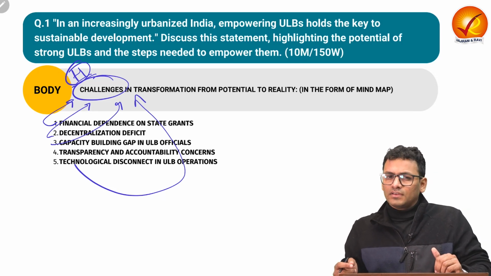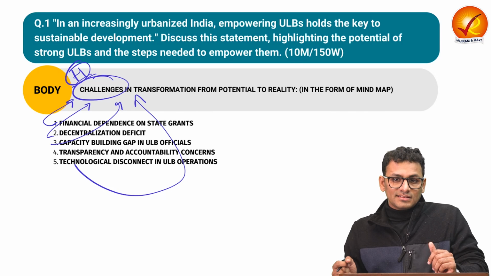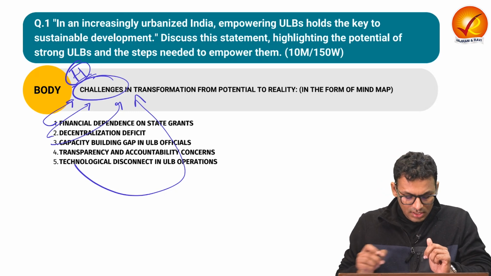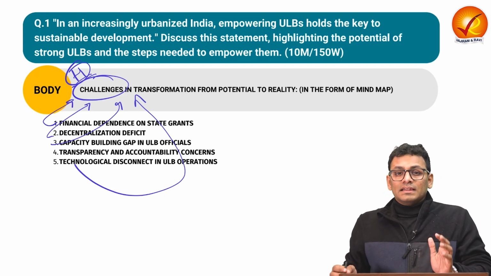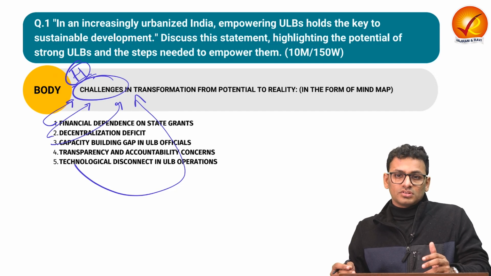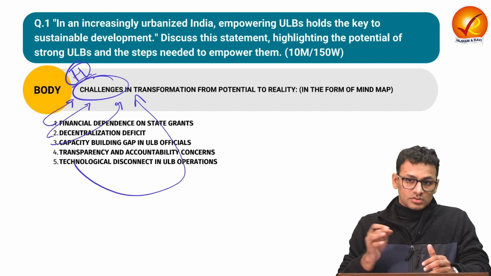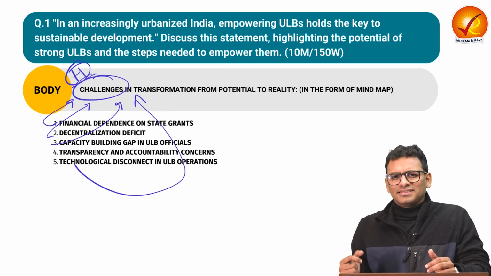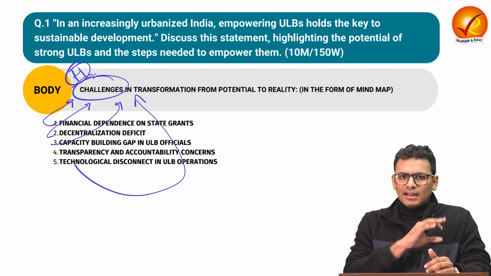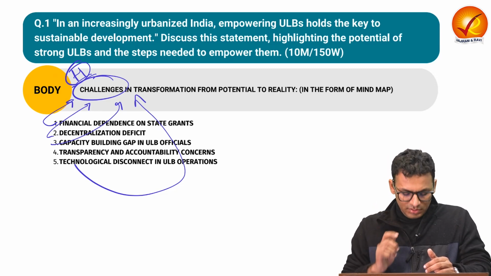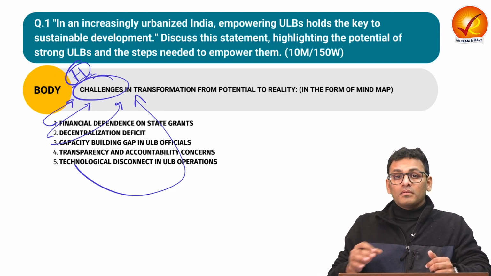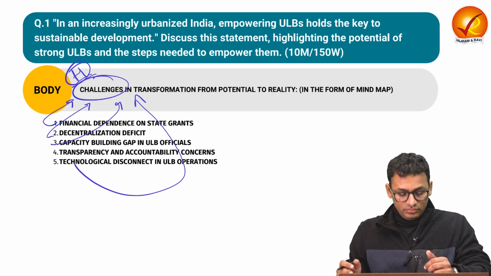Firstly, financial dependency. We have seen how financial decentralization has not been realized and ULBs are very much dependent on the state for funds. Second, with respect to the decentralization deficit, the very nature of those institutions through the 74th Amendment Act was to make sure that decentralization is realized. But we have seen that the state and center still dominate the discourse, and that kind of deficiency of decentralization is visible in ULBs. For capacity building gaps, we have seen how they are overburdened, and for the same reason, their capacity building is also a major issue.